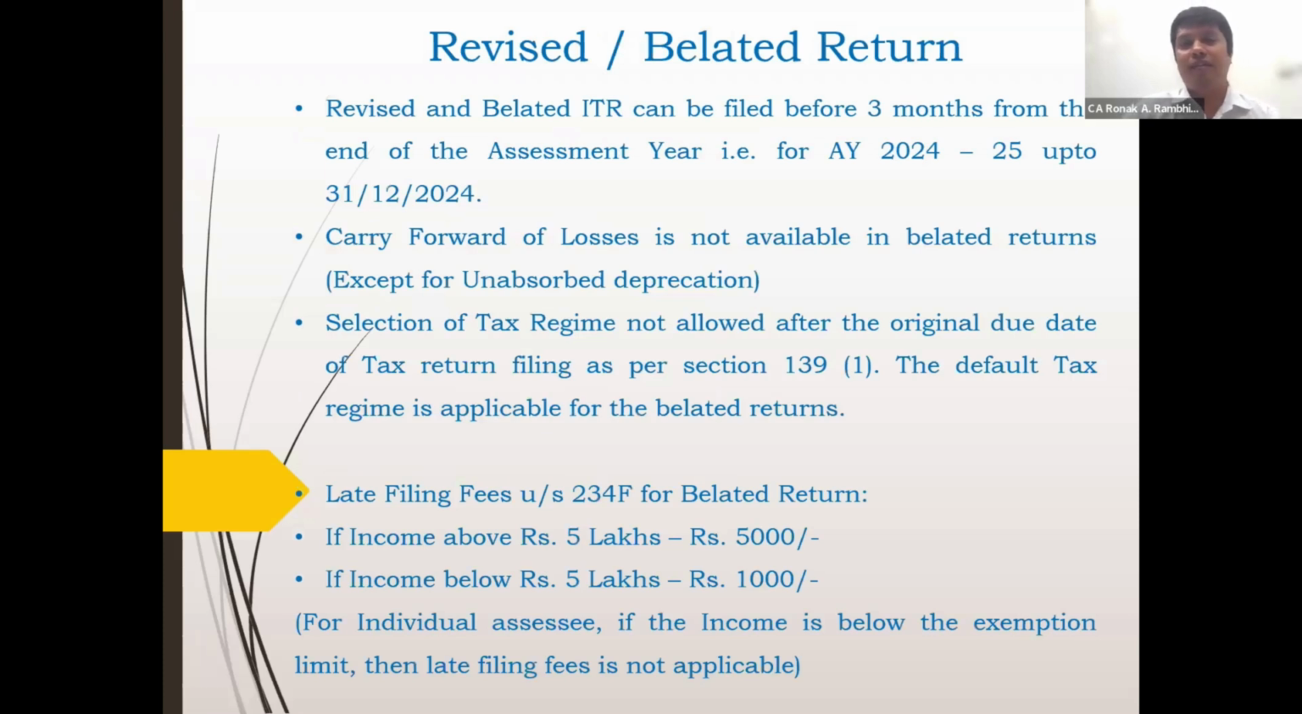Going forward, for the revised or the belated return. So if you have filed your return before this and you want to file a revised return, or if you have not filed a return till now and you want to file the return since the date under section 139(1) has already been passed, you can file a belated income tax return. So revised and the belated income tax return can be filed before 3 months from the end of the assessment year. That is, for assessment year 24-25, you can file up to 31st December 2024.